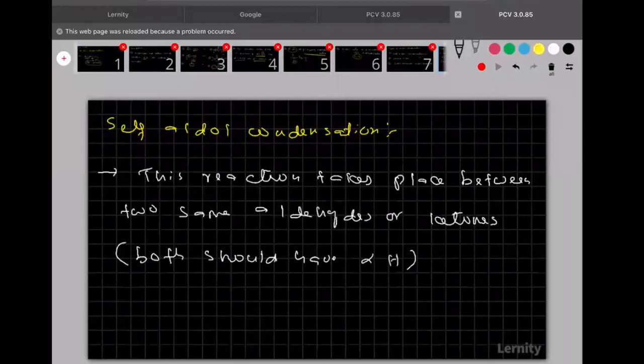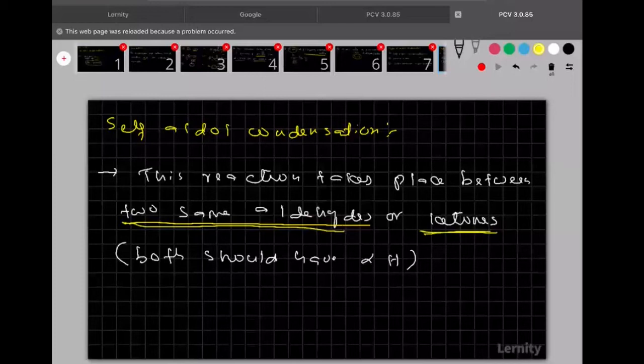So remember everyone, this reaction takes place between two same aldehydes or two same ketones. So aldol condensation takes place between two same molecules. The two molecules may be same aldehydes, may be same ketones also.